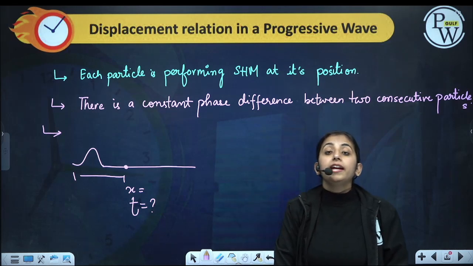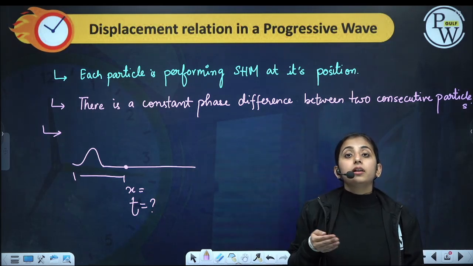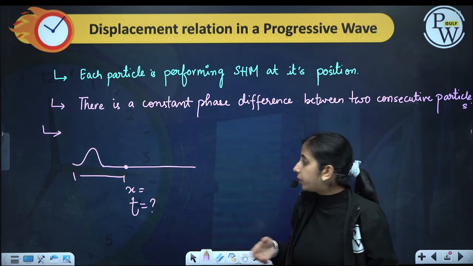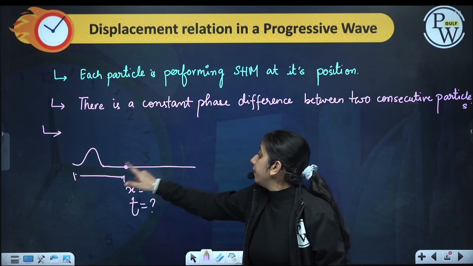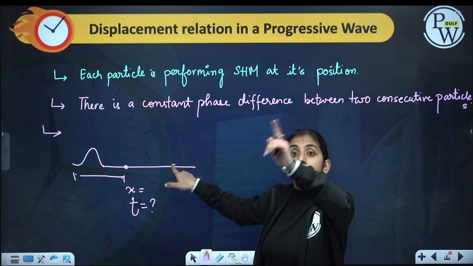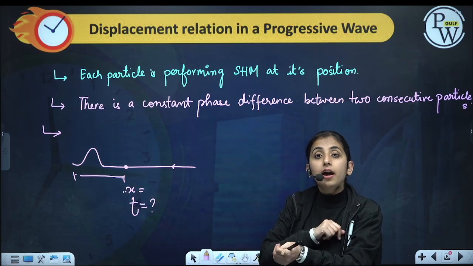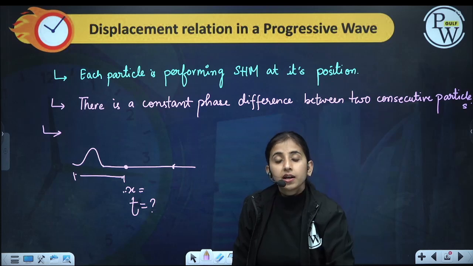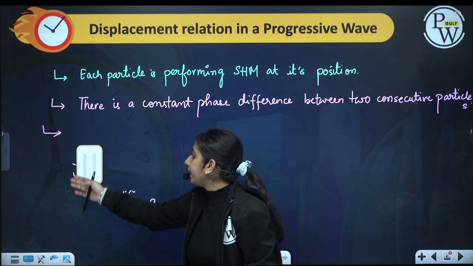So the displacement of each particle will depend on where it is positioned, because this will receive the disturbance at some time, this at some different time. So it will depend on x, plus it will depend on time. If it is doing SHM, its position is changing with time, so I have to check both x and t.